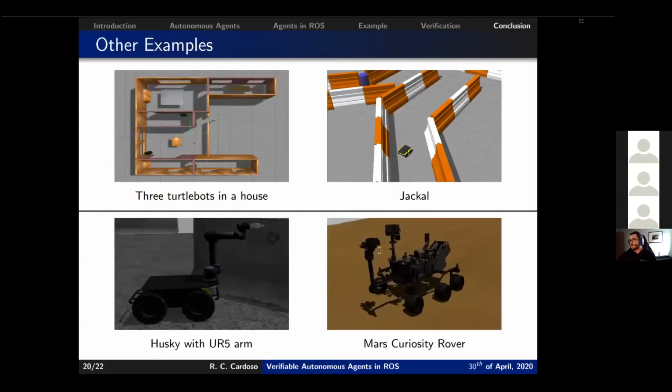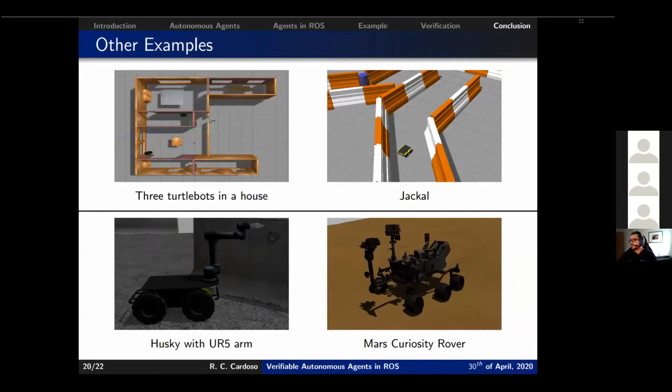So to conclude, we applied this to a bunch of different examples. On the top left, we have the example of 3 turtlebots cooperating in a house environment. Of course, each turtlebot has its own agent. On the top right, we have the Jackal robot. Similarly, on the bottom left, we have the Husky with the Universal Robots 5 arm. In this case, I haven't done the agent yet for the arm, but it works with the Husky itself and shouldn't be too difficult to add the arm.